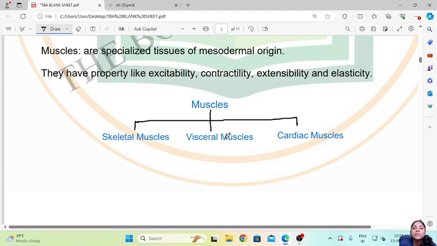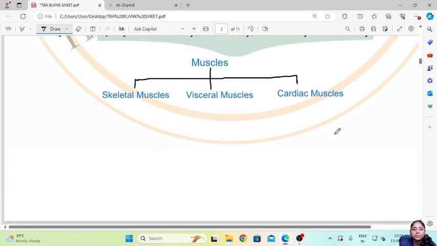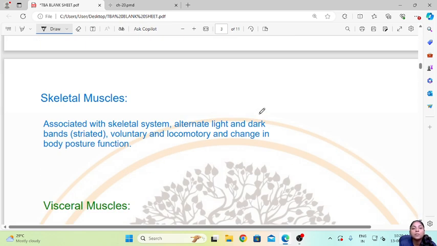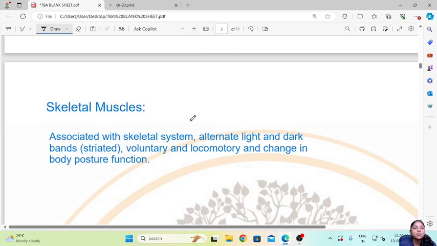So, muscles are specialized tissue of mesodermal origin. They have properties like excitability, contractibility, extensibility and elasticity. Now, in our body there are three types of muscles. So, we have skeletal muscles, visceral muscles and cardiac muscles. So, let us learn more about these muscles. So, the first one that we have is skeletal muscles.